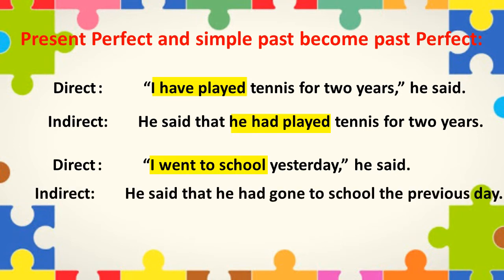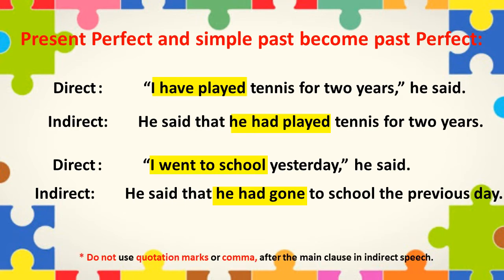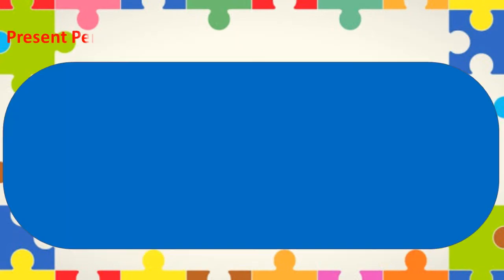See, when the reporting verb is in the past tense, example "said," all the verbs inside the quote will change to their corresponding past tense or past perfect tense in indirect speech. For better clarity, let's see few examples.